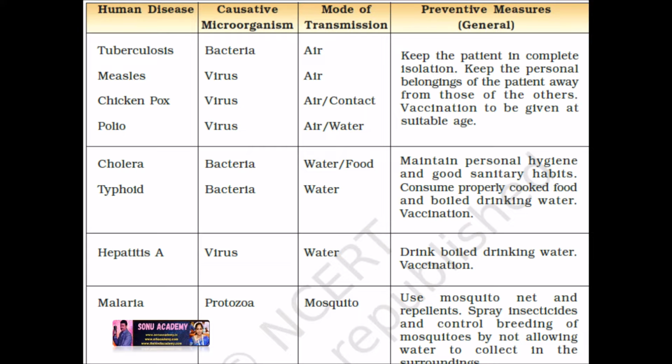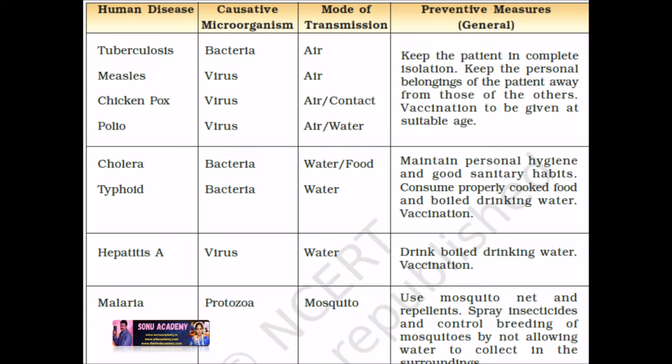Now let us discuss some other human diseases like cholera and typhoid. Cholera and typhoid are caused by bacteria, and the mode of transmission of these diseases is through food and water. Preventive measures are to maintain personal hygiene and good sanitary habits, consume properly cooked food and boiled drinking water, and vaccination. Children, now let us look at another disease, hepatitis A. It is caused by virus, and the mode of transmission is through water. Drink boiled water and take vaccination.